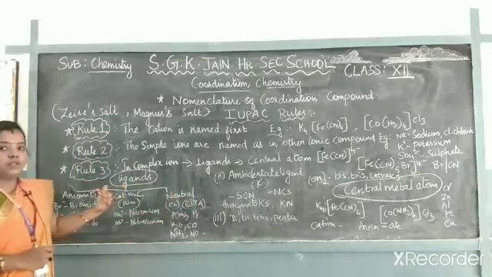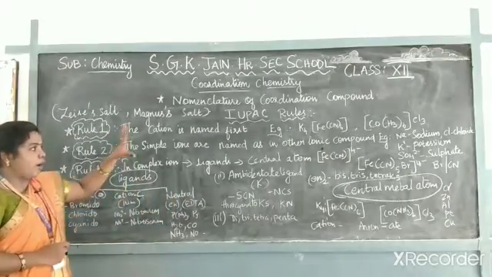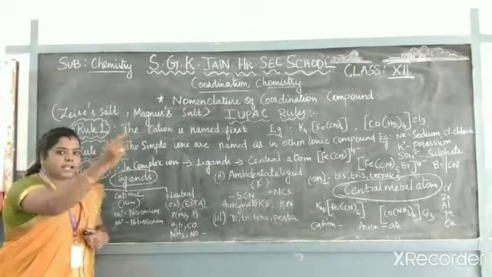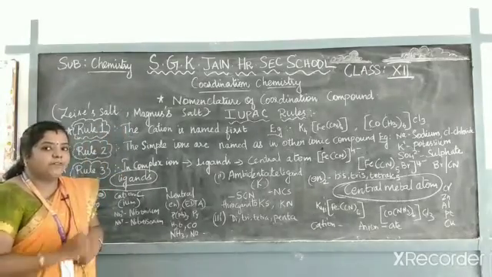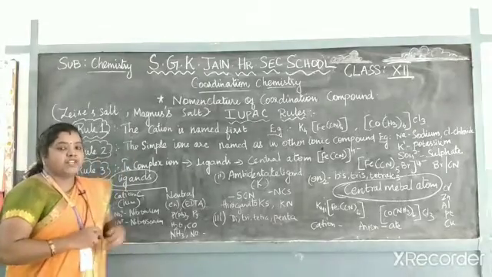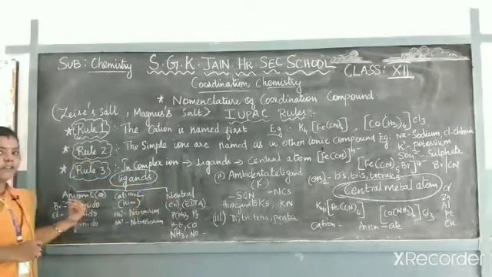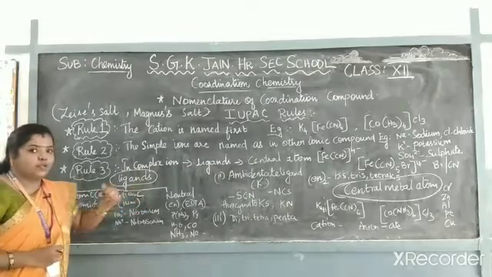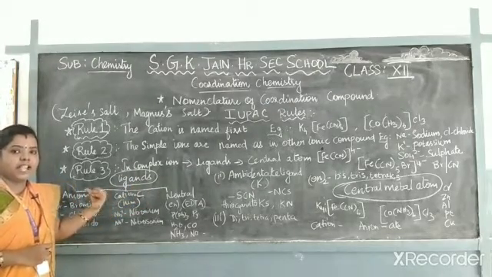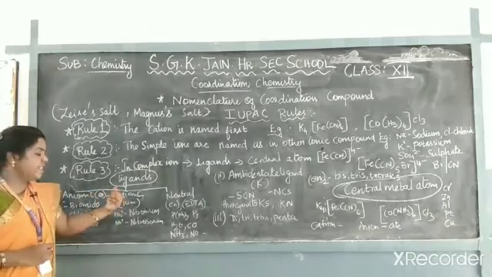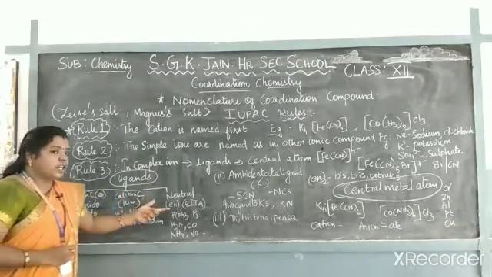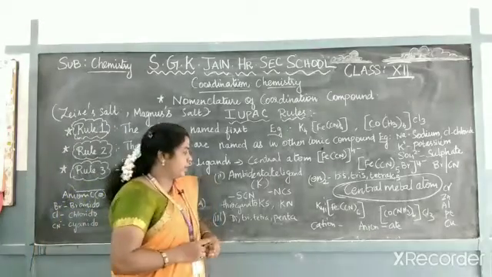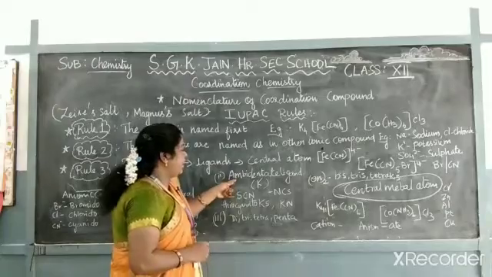Is it all clear? So for a complex compound, the central metal atom and the ligands are there. First you have to give the name for the ligand followed by the central metal atom. The ligands are of three types: anionic ligands, cationic ligands, as well as neutral ligands. Anionic ligands end with O, cationic ligands end with IUM, and the neutral ligands have special names that you have to refer to. And next one, ambidentate ligand.